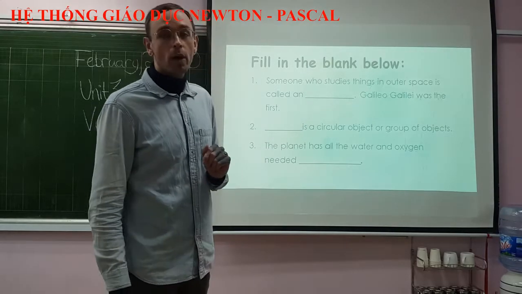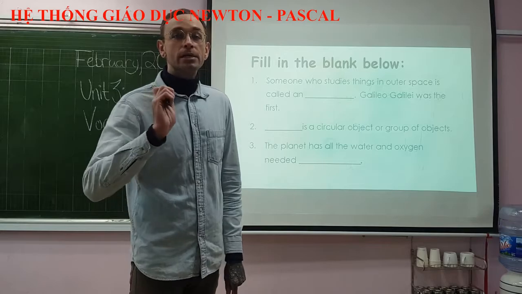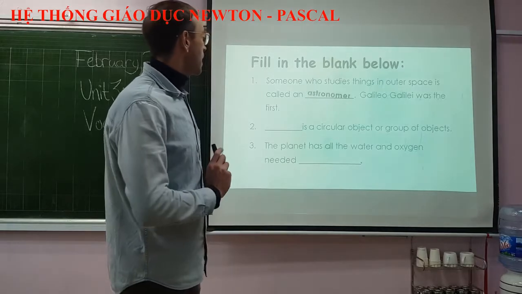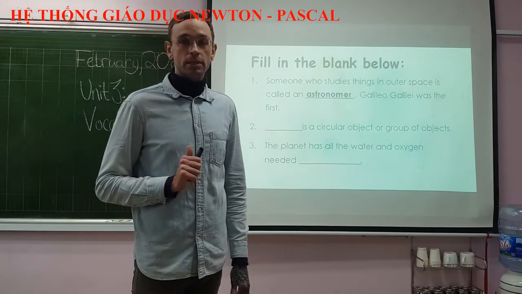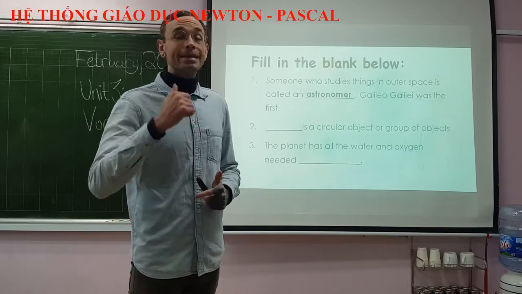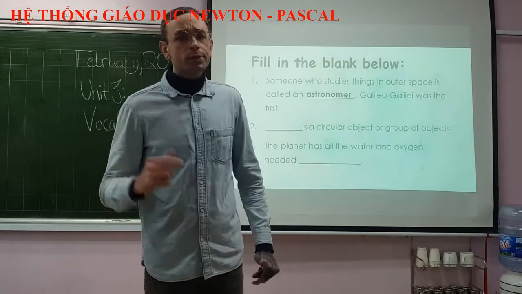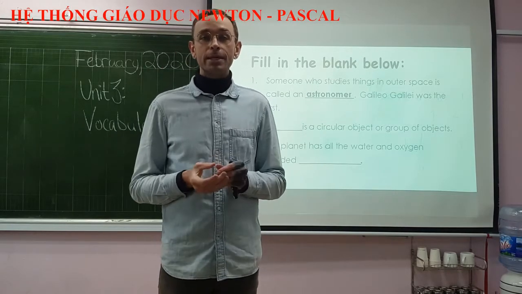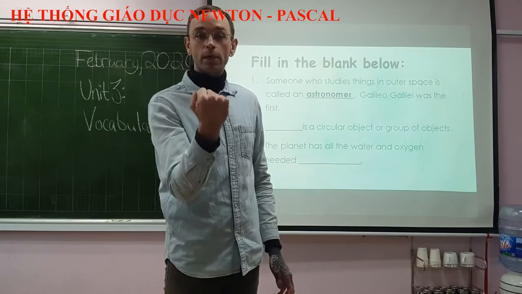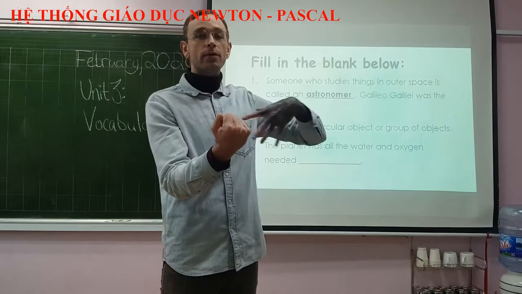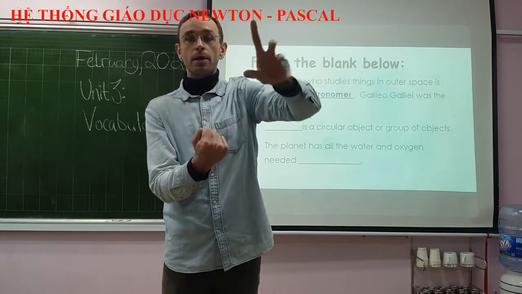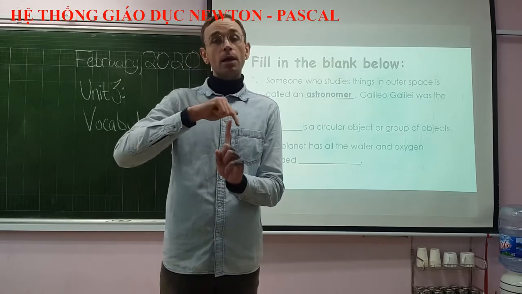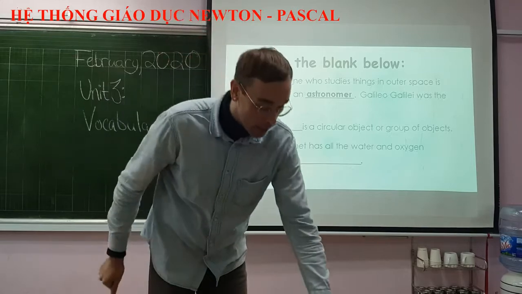Galileo Galilei was the first. All right, so who is someone who studies things in outer space? Well, an astronomer is someone who studies things in outer space. And Galileo was the first person to figure out that the Earth goes around the sun. Before that, everyone thought that planet Earth was the center of the universe and everything else went around the Earth. But Galileo figured out that no, that's not correct. The Earth and all of the planets actually orbit around the sun.